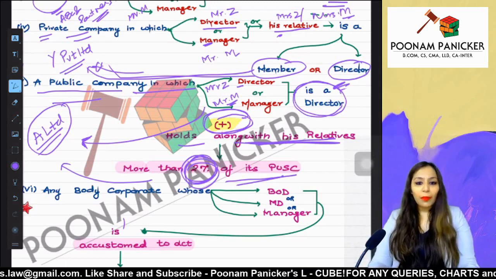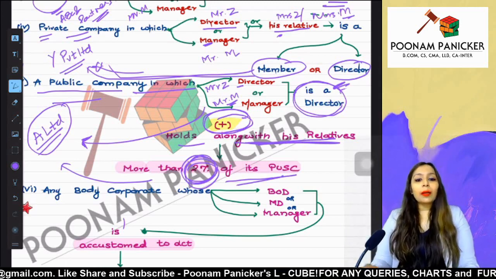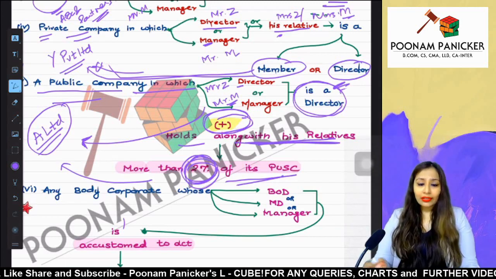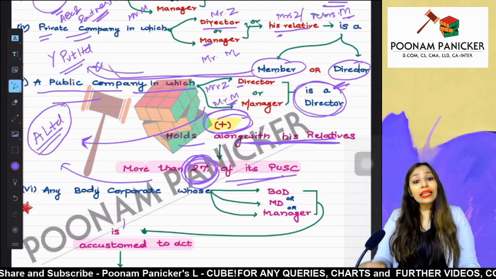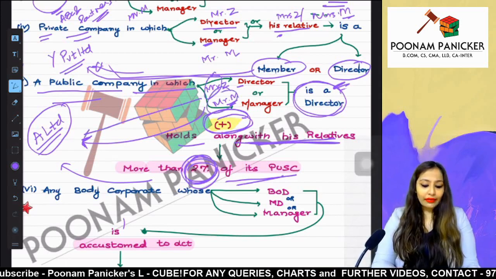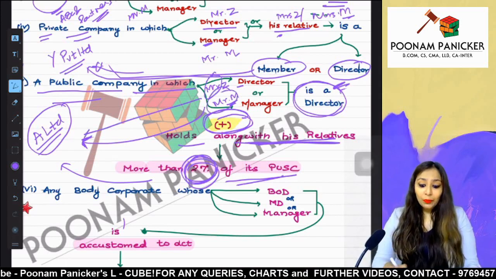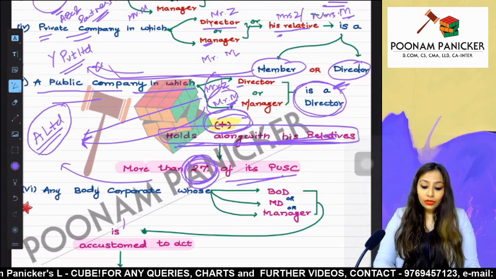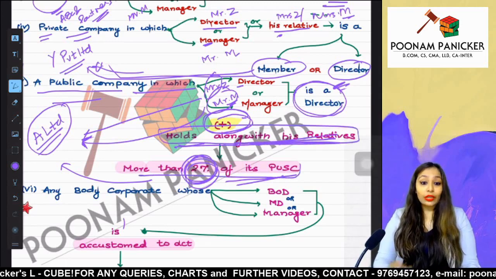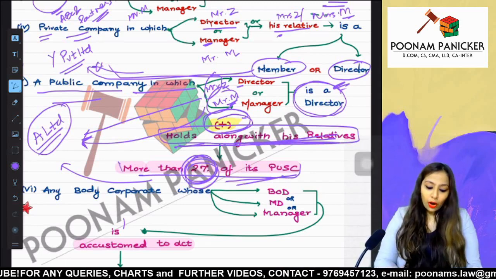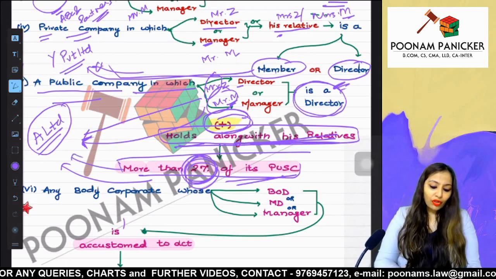A Limited is a public company. In that public company, Z Limited's Mr. Z, the director, or Mr. M, the manager, is a director. So either of these two people is a director in A Limited, and along with that they are holding with their relatives more than 2%, not minimum 2%, more than 2% of the paid up share capital of A Limited.